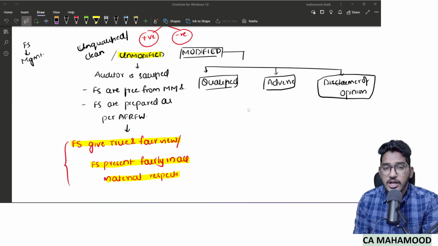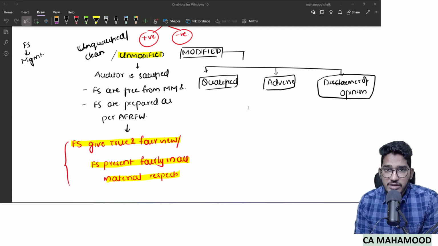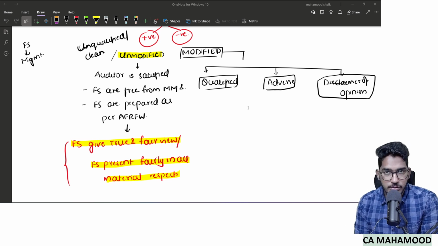And I even explained when the auditor will give unmodified opinion. When the auditor has performed the audit, performed audit procedures, obtained audit evidence, and on that basis is satisfied that yes, financial statements are free from material misstatements and also prepared as per the applicable financial reporting framework, when the auditor is satisfied about these two things, he will give unmodified opinion.